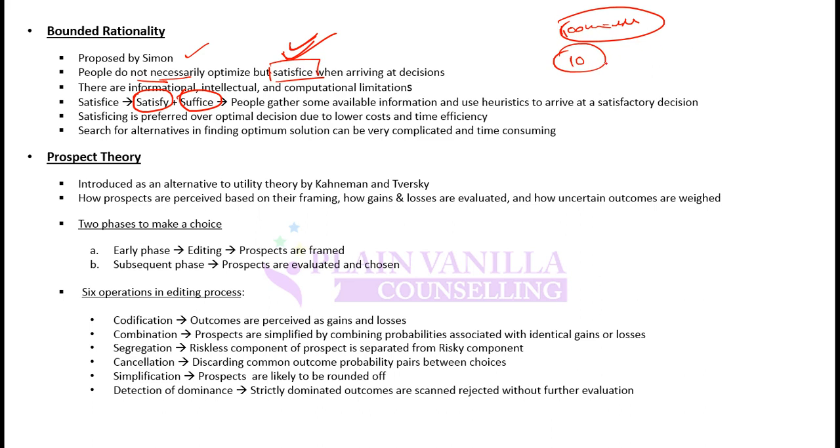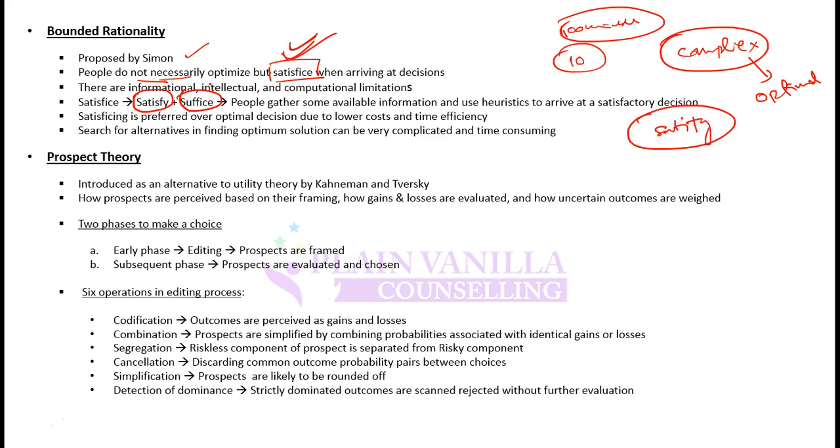If he multiplies all of these and does all of his calculations, that will be a complex calculation, and based on that complex calculation he can arrive at an optimal decision as explained by traditional finance. But bounded rationality says that the investor will not get into all these complex situations. He will simplify it for himself. He will do something that can satisfy him and that can be sufficient. So he will go for sufficiency and not for complication.